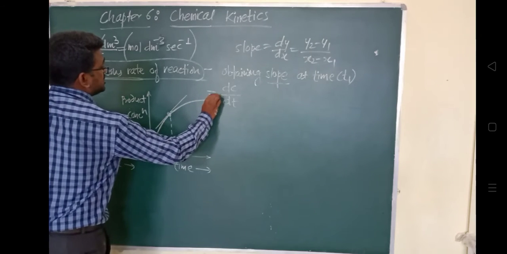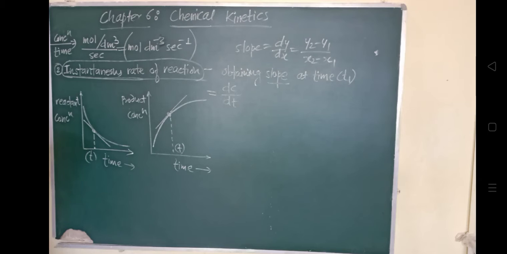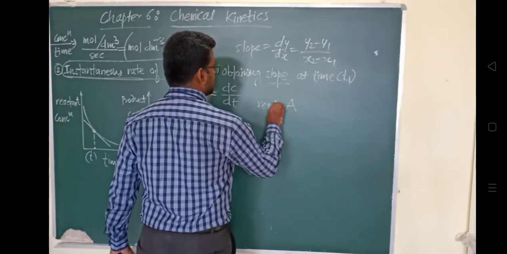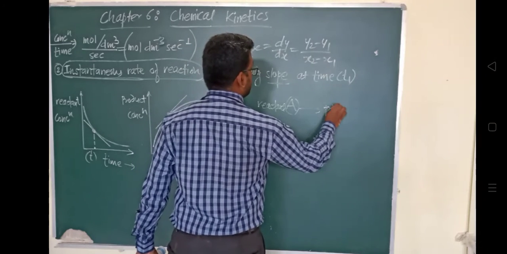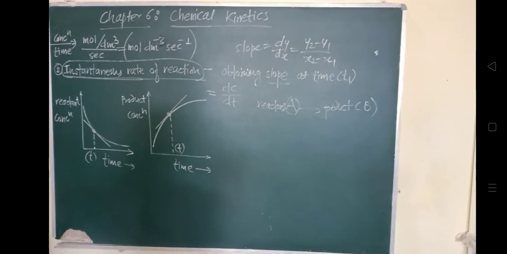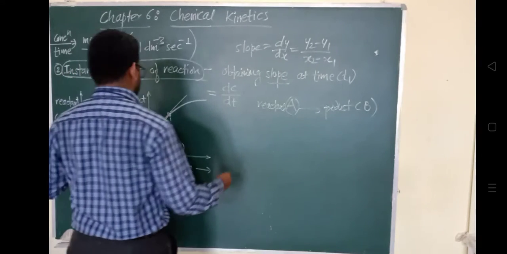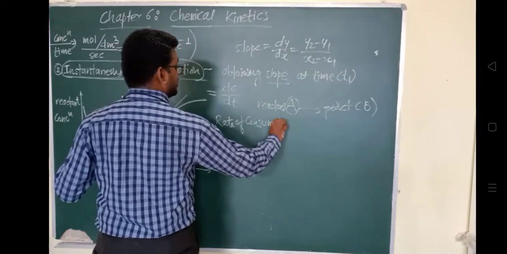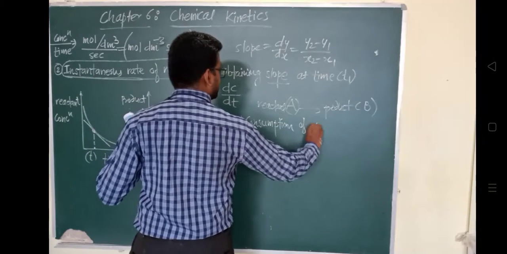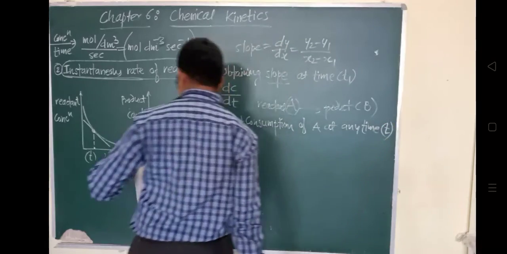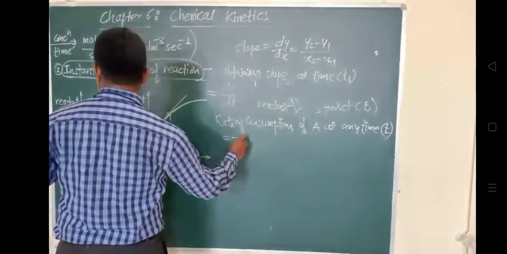Consider a reaction where the reactant A is reacting and forming a product B. We know the rate of consumption of reactant A at any time t is given by minus d concentration of A divided by dt.